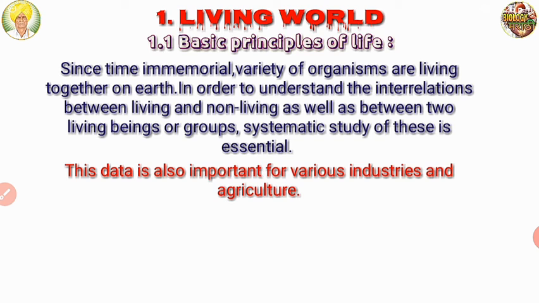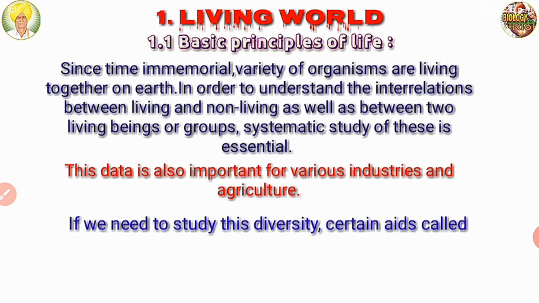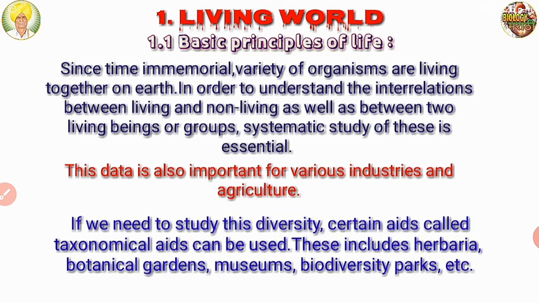This data is also important for various industries and agricultural purposes. The systematic study means classification, taxonomical nature and arrangement, which is also useful for industries and agriculture. To study this diversity, certain aids called taxonomical aids can be used. These include herbaria, botanical gardens, museums and biodiversity parks, etc.